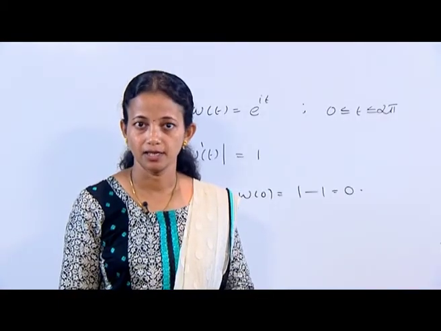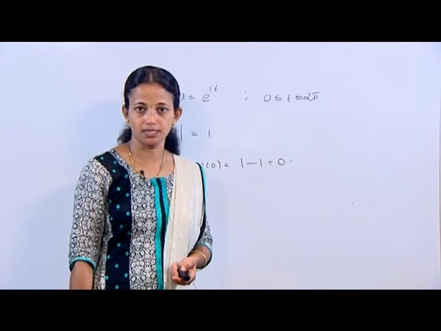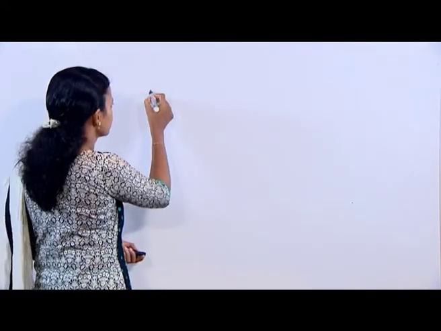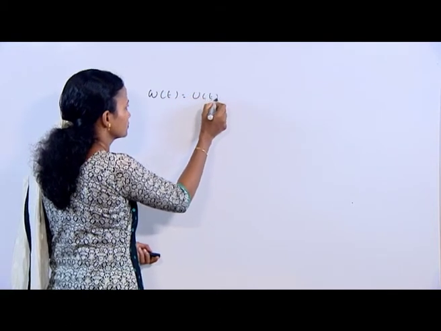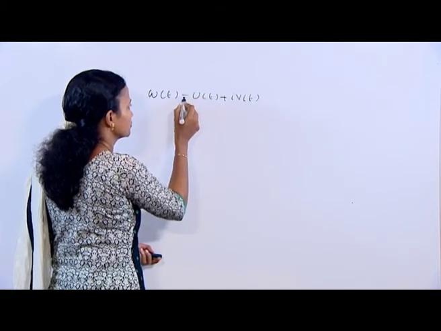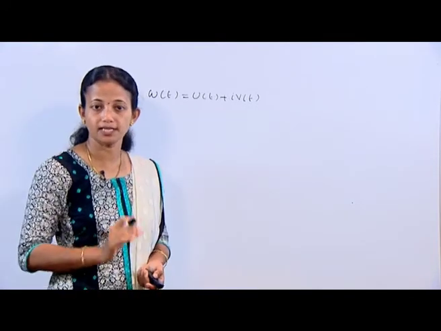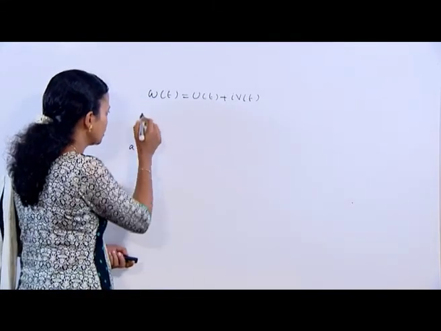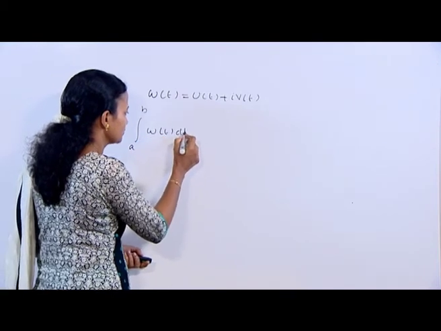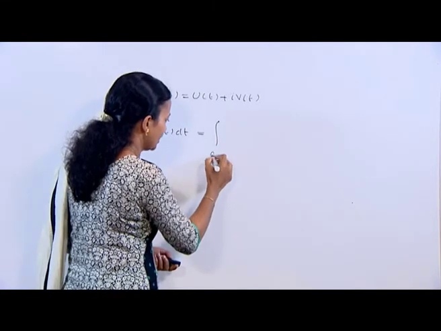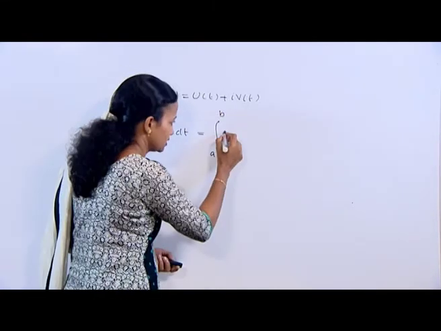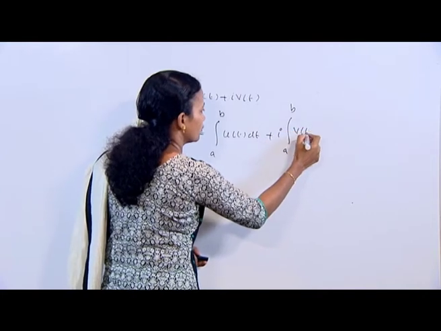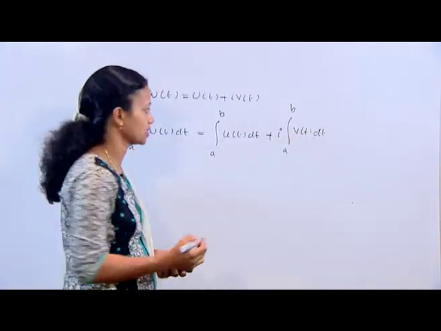Definition: the definite integral of functions of the type w(t) is equal to u(t) plus i v(t) over the interval a less than or equal to t less than or equal to b is defined as integral a to b w(t) dt, which is equal to integral a to b u(t) dt plus i into integral a to b v(t) dt. Mark it as equation number 7.